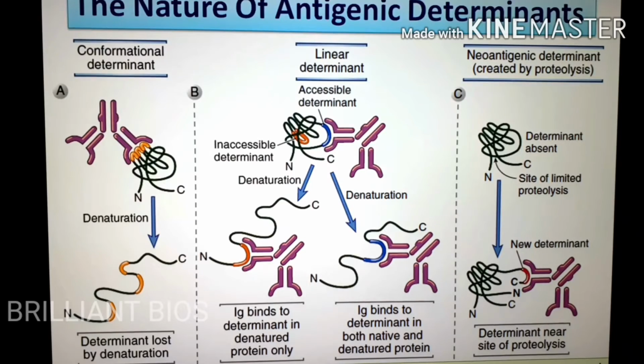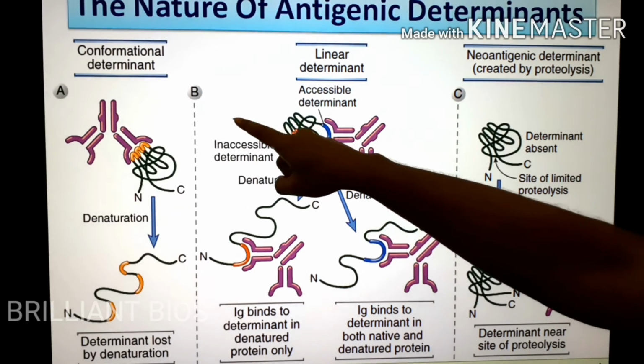In this class I will discuss the nature of antigenic determinants. It is a very short topic, but I want to introduce you to this term, antigenic determinants. In my previous class, on the difference between antibody and T cell receptor, I mentioned that an antibody can bind with both linear and conformational determinants, but the T cell receptor can only bind with a linear determinant. So what is a conformational antigenic determinant and a linear antigenic determinant?